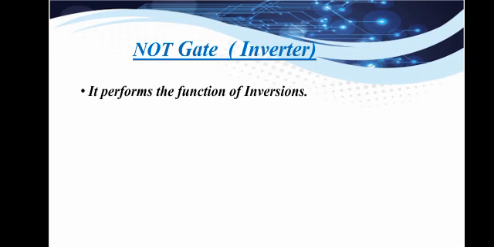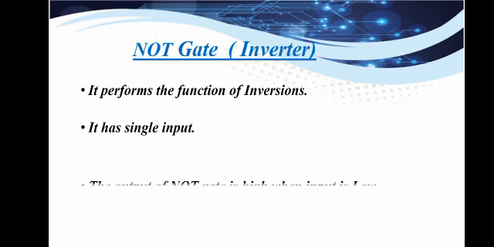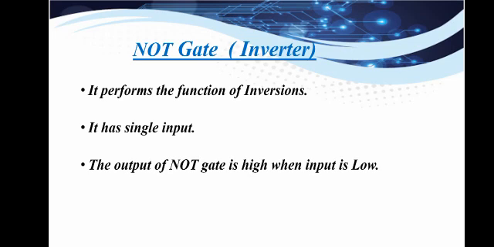Now the third gate, that is the NOT gate, also called inverter. It performs the function of inversion. Actually, it performs the opposite operation. If the input is low, it will give you the result high, and if the input is high, it will give you the result low. And it has only a single input. In the AND gate and OR gate, we discussed that they have two or more inputs, but in the NOT gate there is only one input.